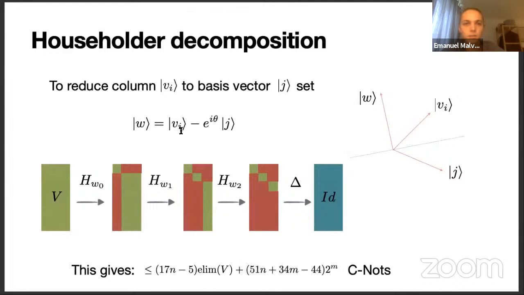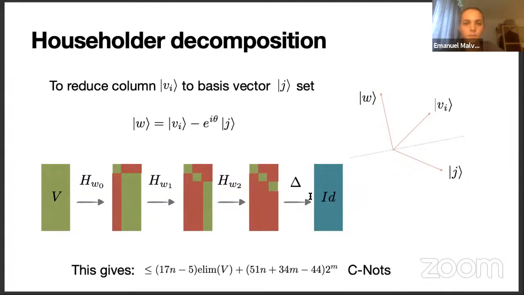So using a sequence of Householder reflections, we can then simply reduce one column of our isometry at a time. And this is just the usual Householder QR decomposition. So this will then not mess up the previous columns.